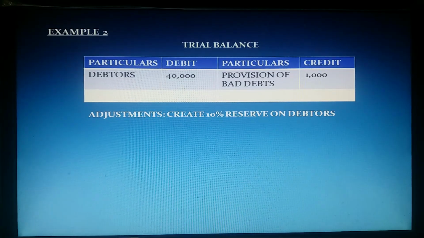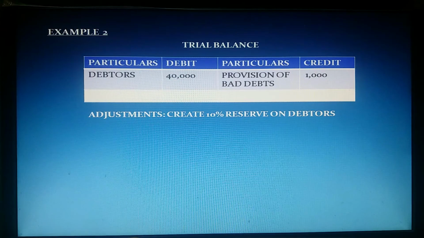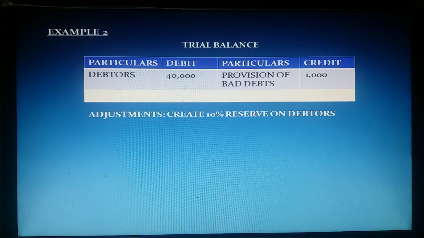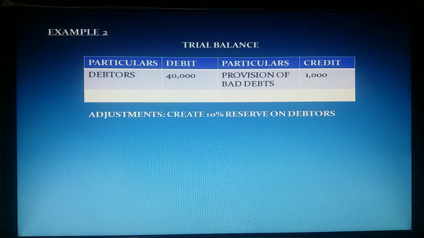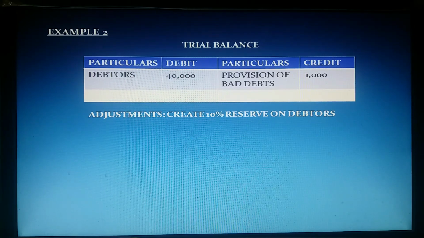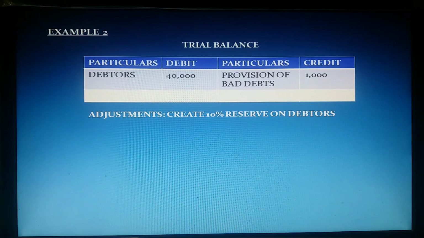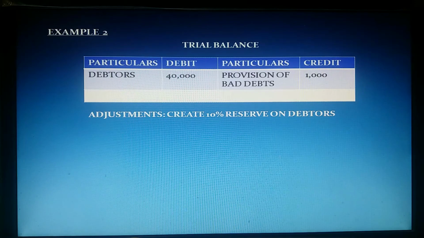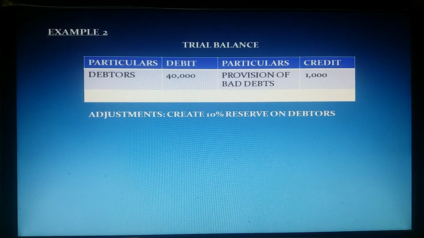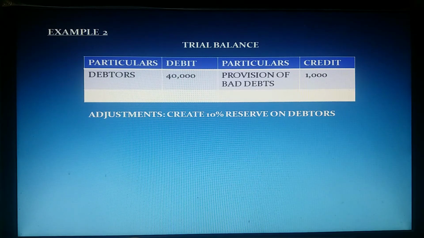Now see this example. Here provision for bad debt is given in the adjustments as well as in the trial balance. If PBD is given in the trial balance, what is the meaning of that? In the previous year, at the end, we provided this 1,000 rupees as provision for bad debts.